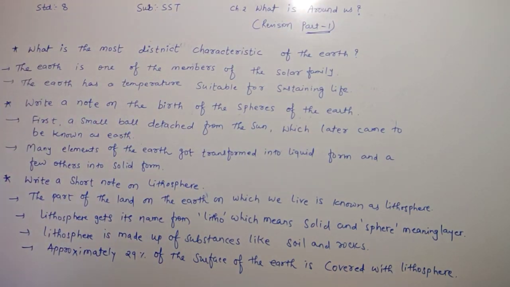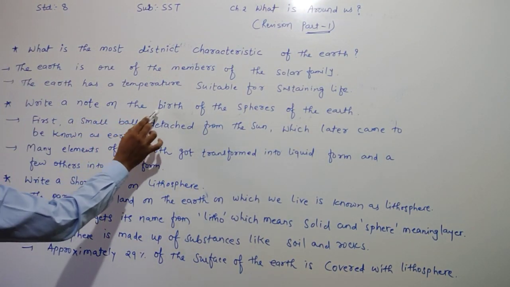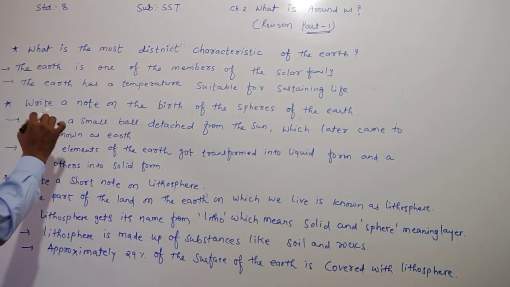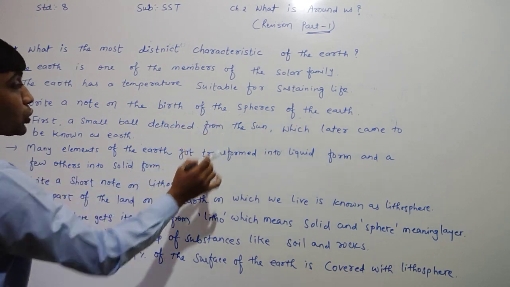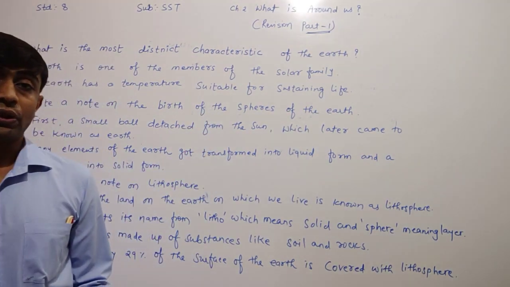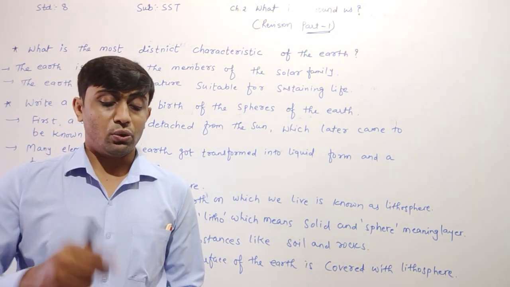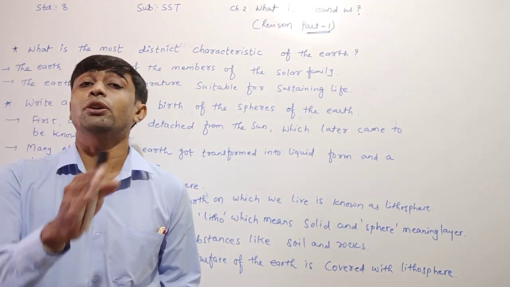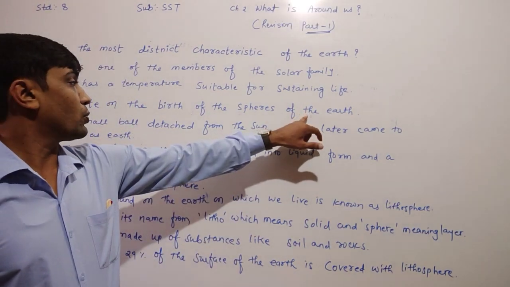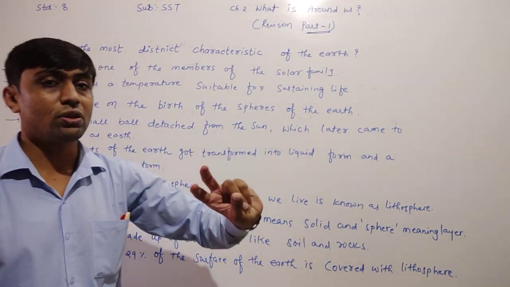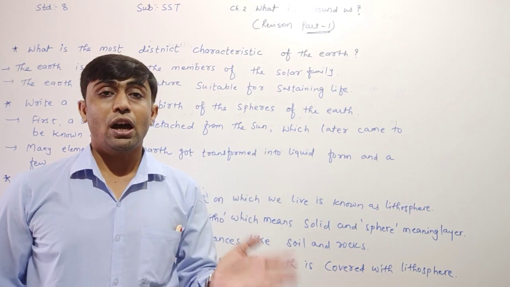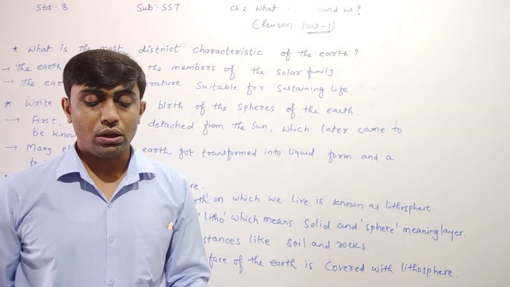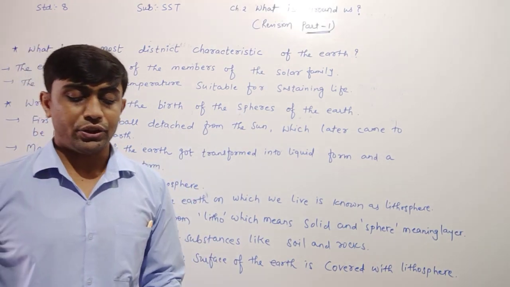Now, dear children, next, write a note on the birth of the spheres of the earth. In the other way, they will ask the question: how did the spheres of the earth come into existence?